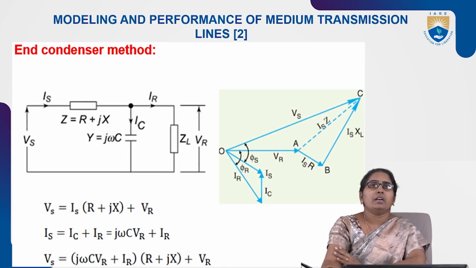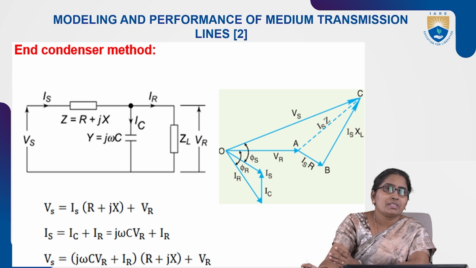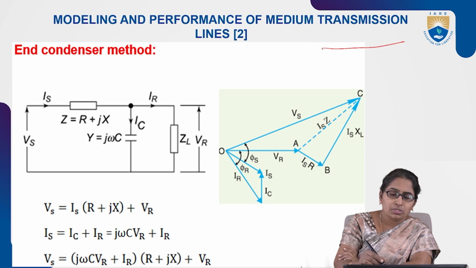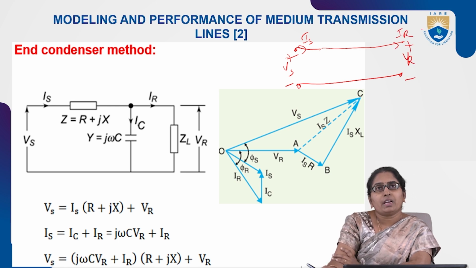First, the end condenser method. In the name itself it is there. In a transmission line there are 2 lines; this is the sending end voltage with its sending end current, and at the load side this is the receiving end voltage and the receiving end current.